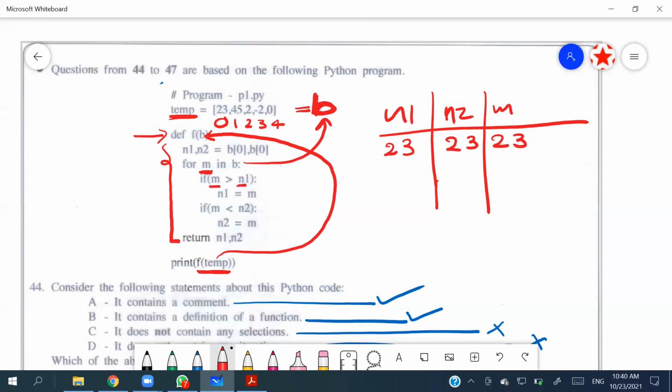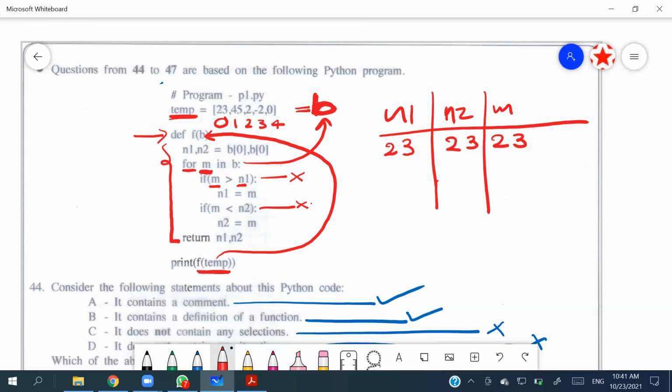No, they are not larger, they are equal to each other. So this is wrong. Then it goes to the second if, m less than n2. m is not less than n2, they are equal. So this is not going to happen either. Then the return statement will not happen because we are inside the for loop. So once it reaches this, it will go back to the for again.